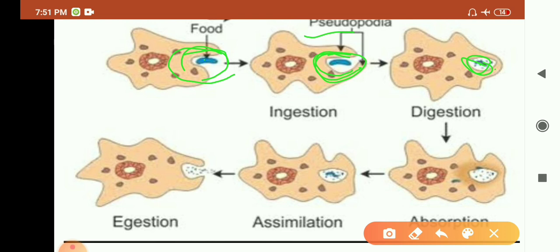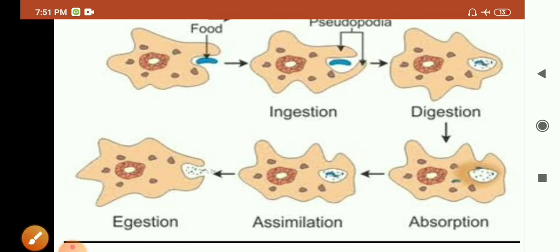So what is the first step? Ingestion, taking food inside the body. Digestion, converting that food into simple absorbable form with the help of enzymes. Next step is absorption. When the food is converted into simple form, it gets absorbed into the cytoplasm.